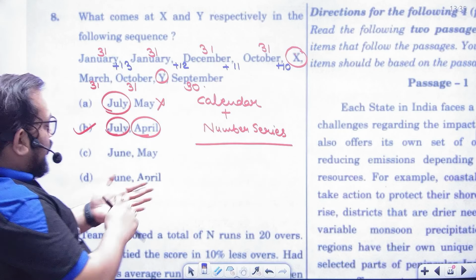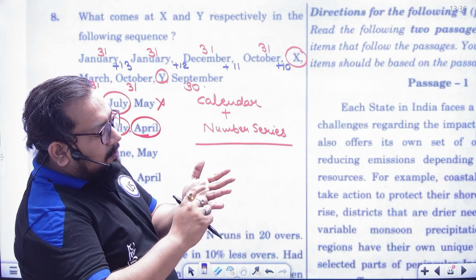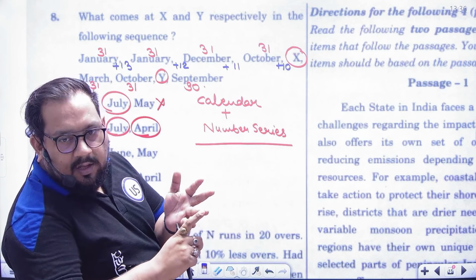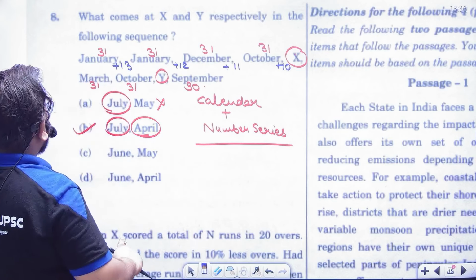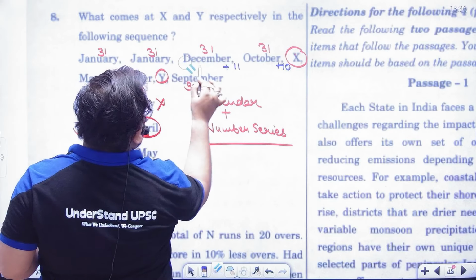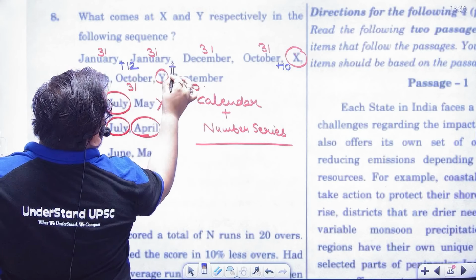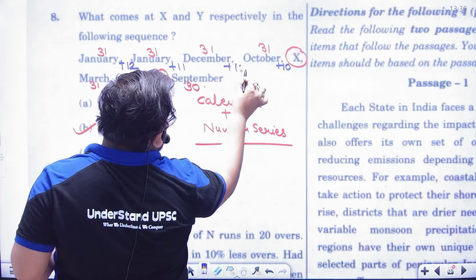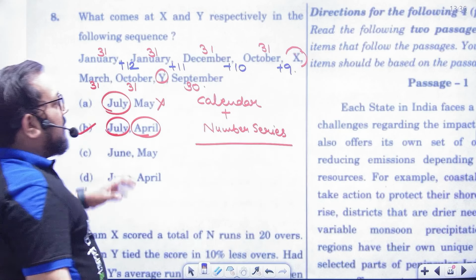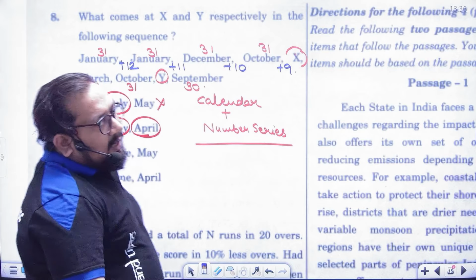So now after October, November, December, January, February, March, April, May, June, July. And including October, July would be 10. Hmm? No, sorry. Not like this. See. January plus 12 plus 11 plus 10, and now it will be plus 9. Okay, the months gap. So you will get the answer after doing this, July and April.